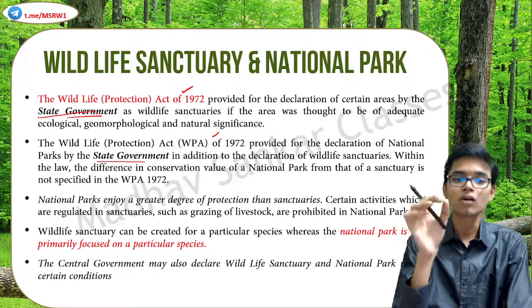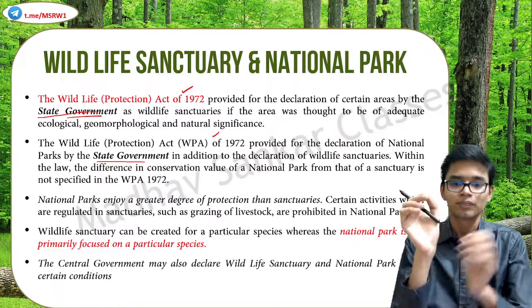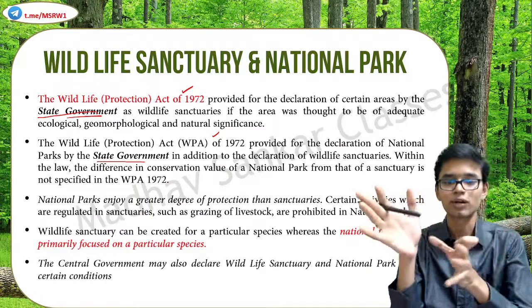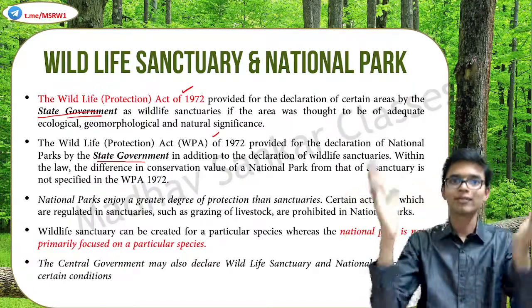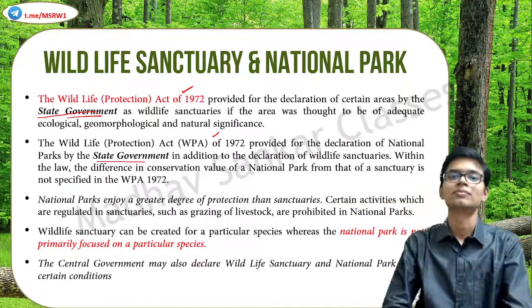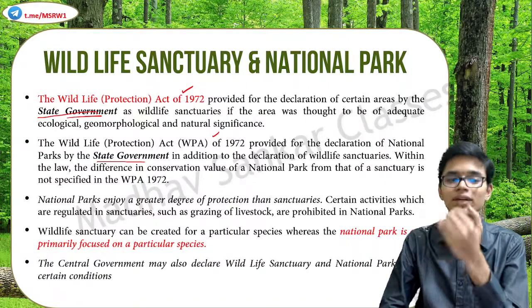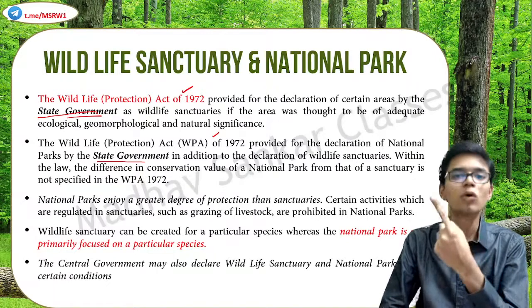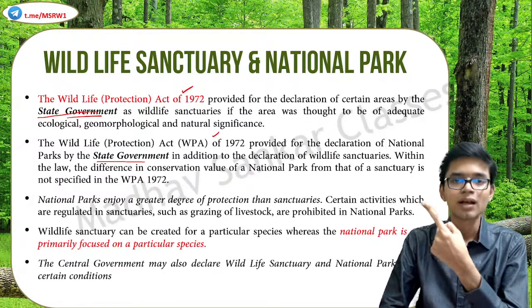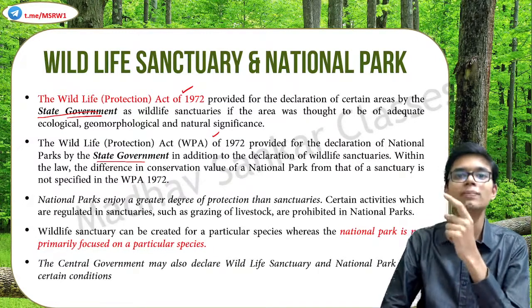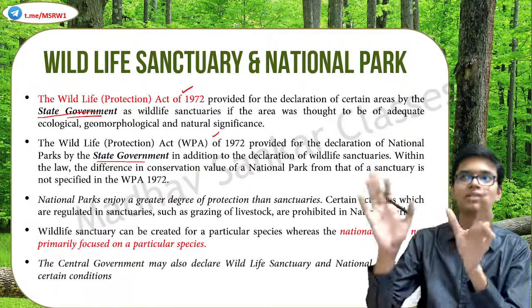But a national park is not like that. It is not primarily focused on a particular species. It is the entire thing, the ecology as such, not pointing to a particular species. So this is the main difference. It enjoys a higher degree of protection, and it is not concerned with any particular species. It's concerned with nature as such.